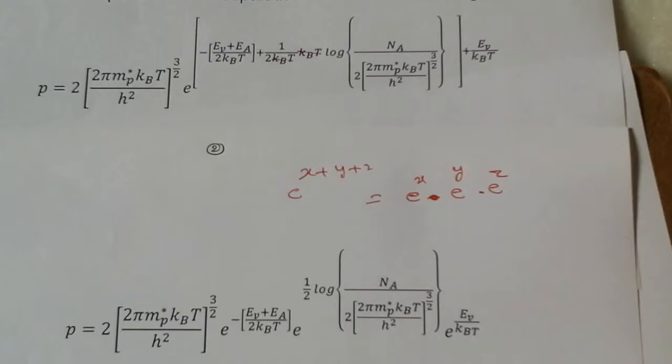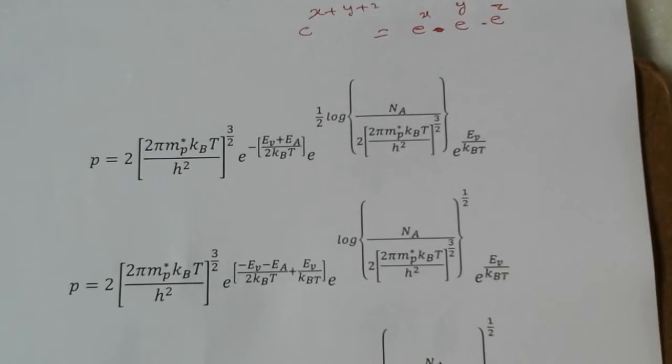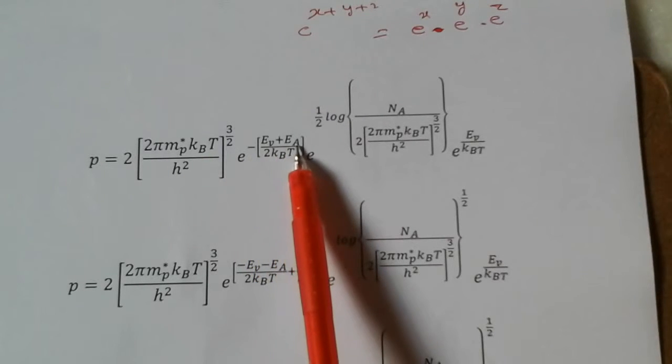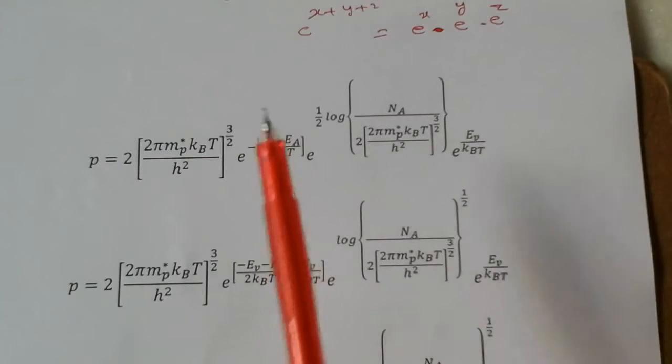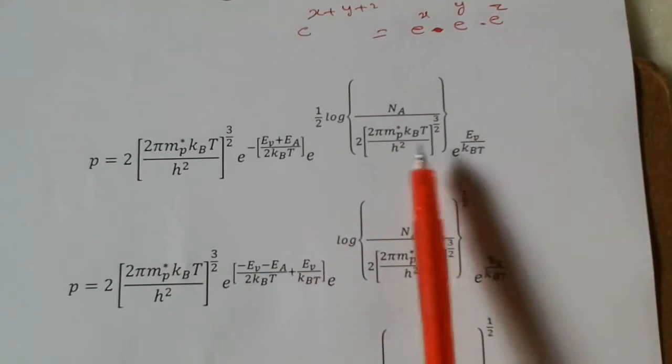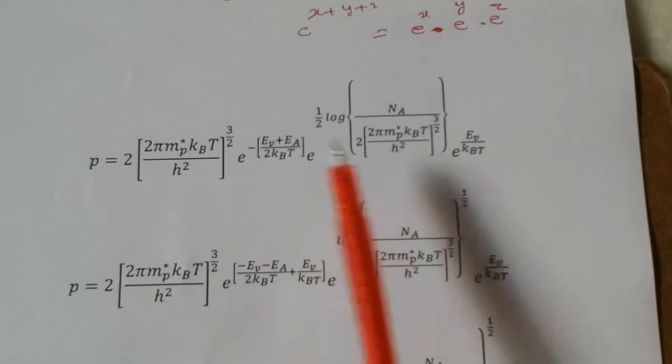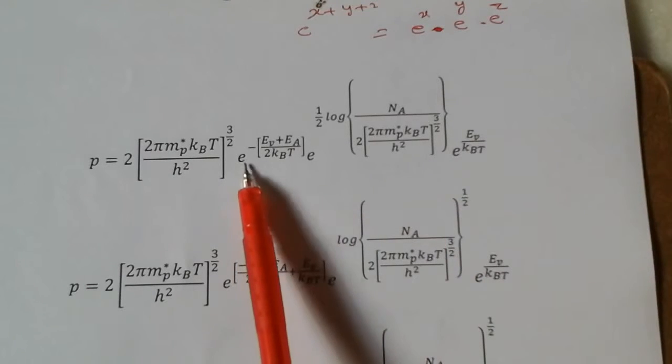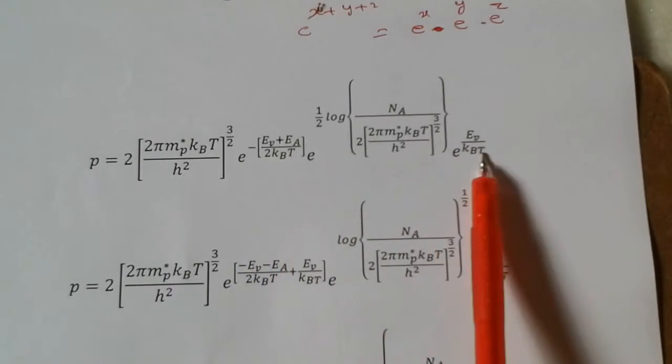Now if you go to the next step, this minus we are sending inside. This is also e power, and this is also e power, so the bases are the same. That is why the powers should be added.